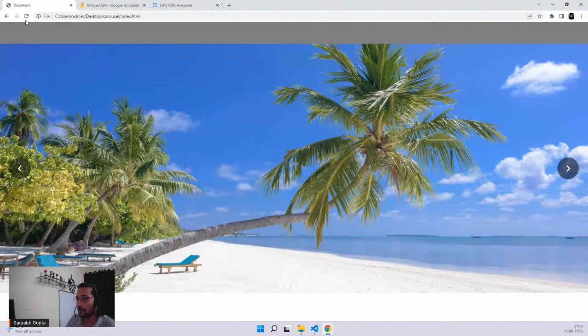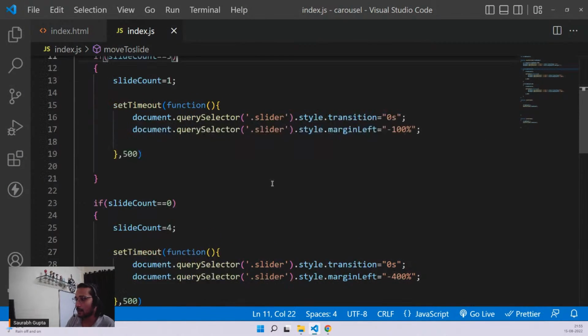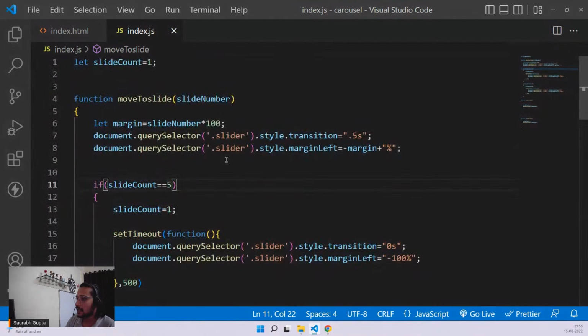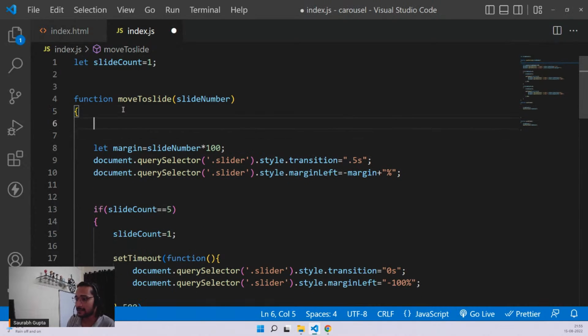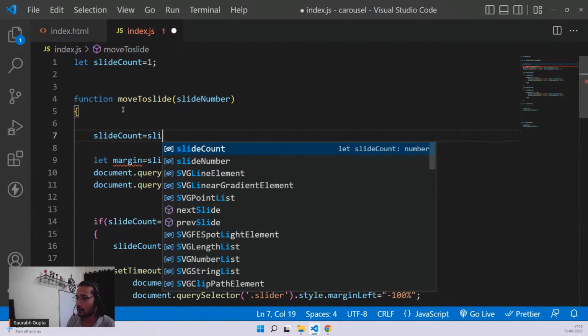It is working from here, but from indicators, it's not working. Why is that? What's the problem with indicators? Okay, yes, the problem with indicators is we are not changing the slide count. Amazing. We are so bad. We should also change the slide count, guys. So whenever you get a slide number, change the slide count with that slide number.